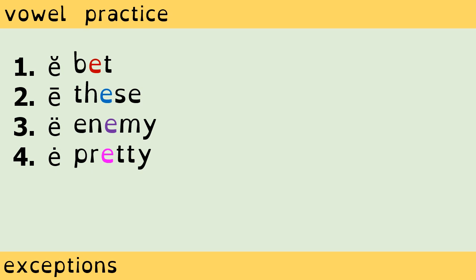Number 4. The E in pretty sounds like a short I or ih. The symbol I am using, an E with 1 dot, is non-standard. Maybe you notice that the lowercase I has a dot, and this symbol sounds like a short I and also has a dot.